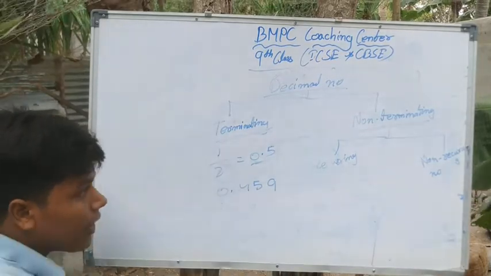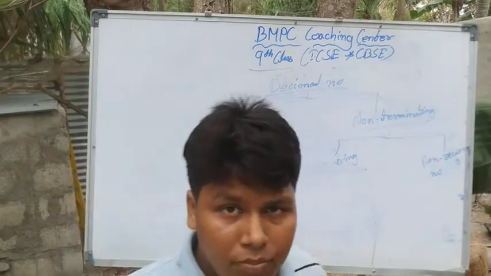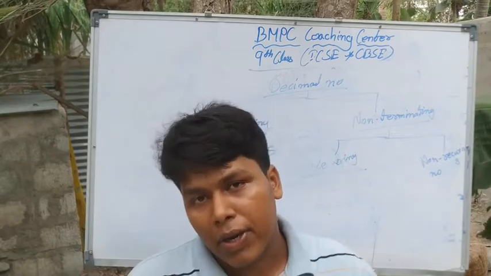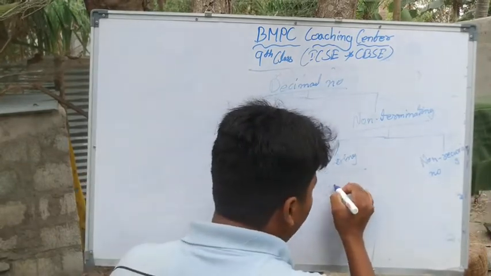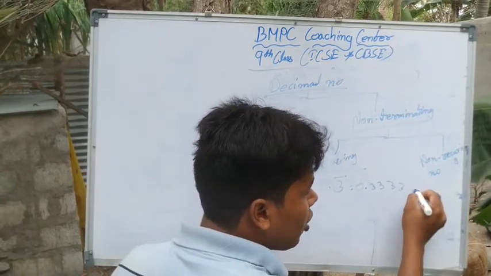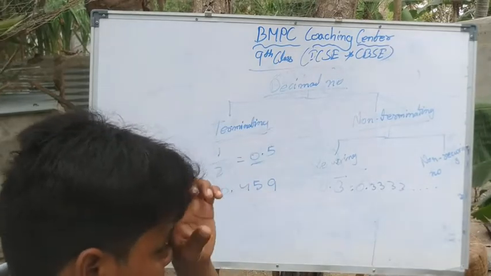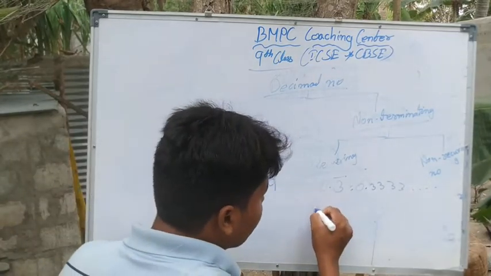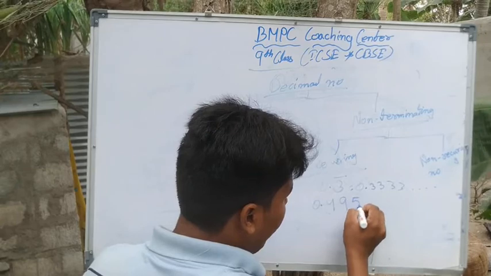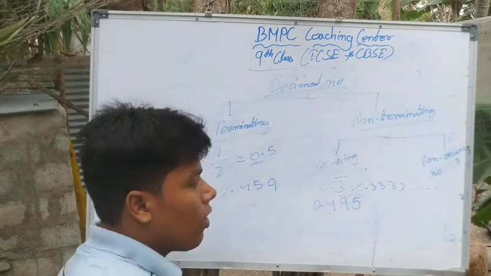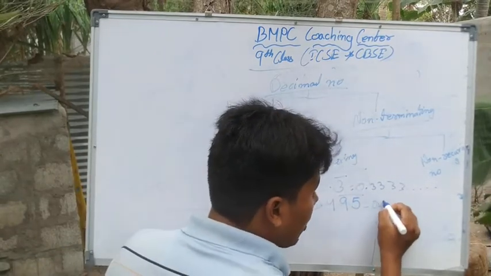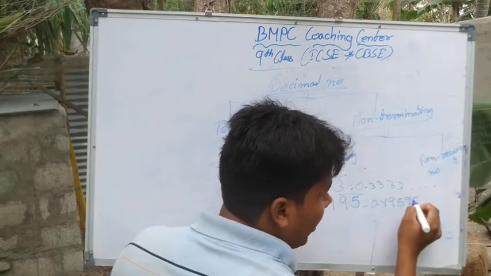Okay. Recurring number is one which repeats. After one number it will repeat, after three numbers it will repeat, or from the starting it will repeat also. For example, 0.3 with a bar, or we can say 0.33333 dot dot dot. The 3 will repeat. And 0.495 with a bar means 0.49595 dot dot dot.